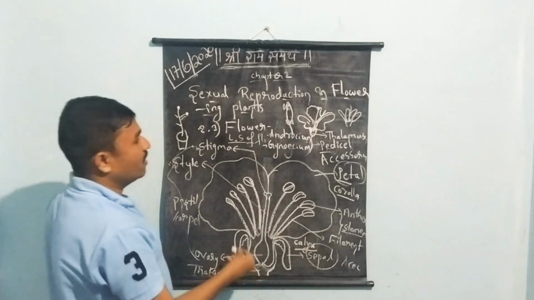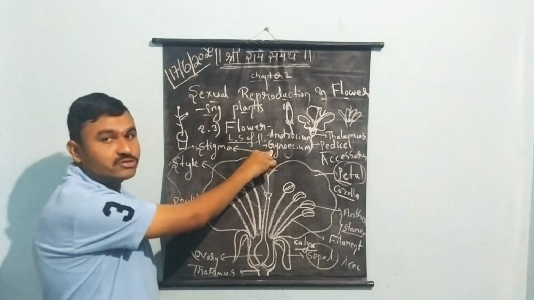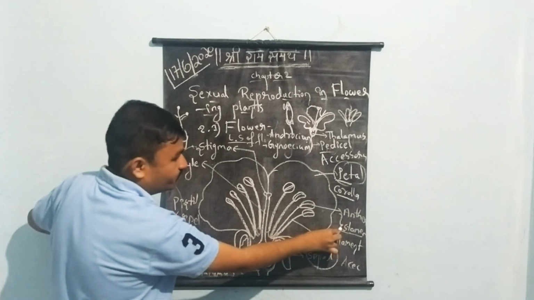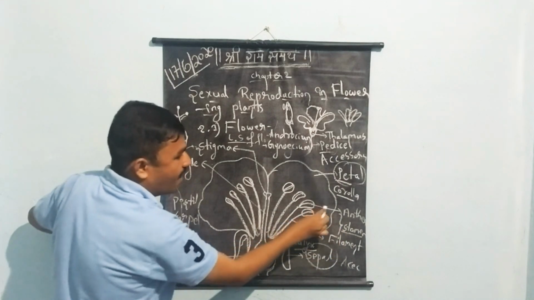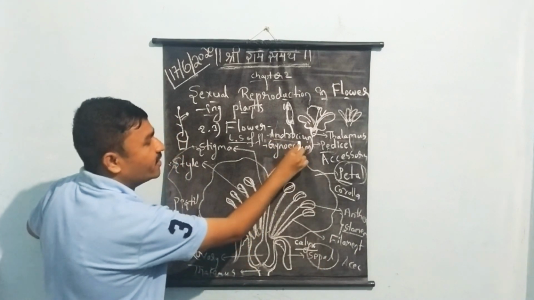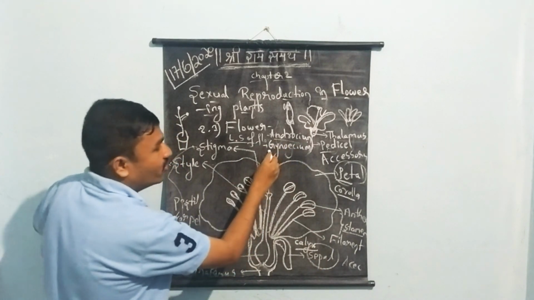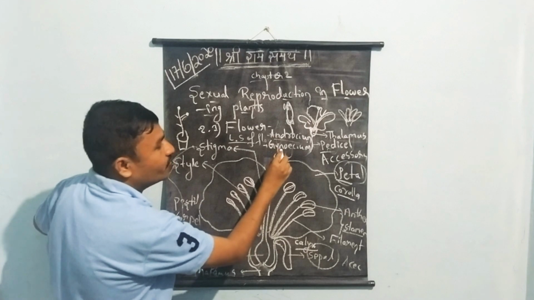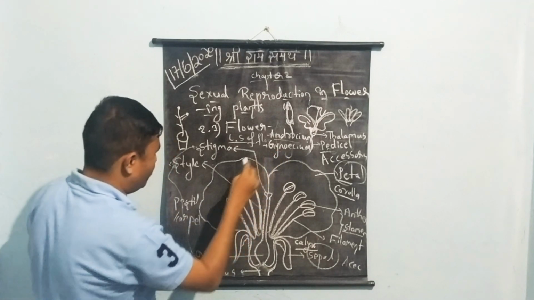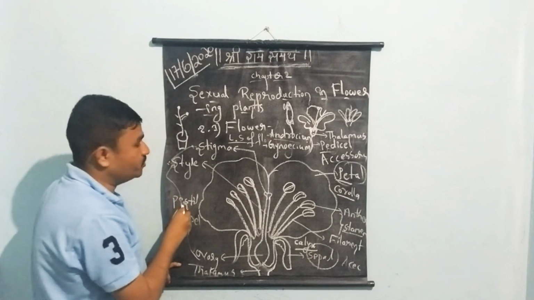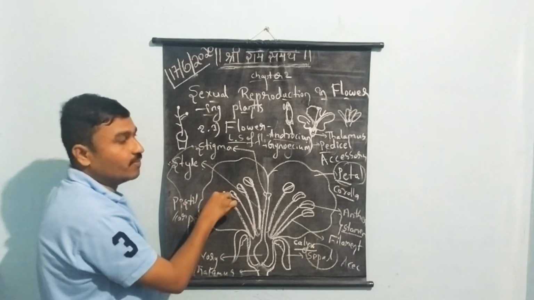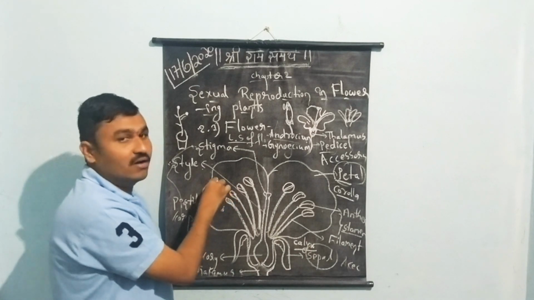Next we have the androecium and gynoecium. The androecium consists of stamens. A stamen consists of anther and filament; this is the male reproductive structure. Then we have the gynoecium, the female reproductive structure in the flower. The gynoecium consists of pistils, and each pistil consists of stigma, style and ovary.